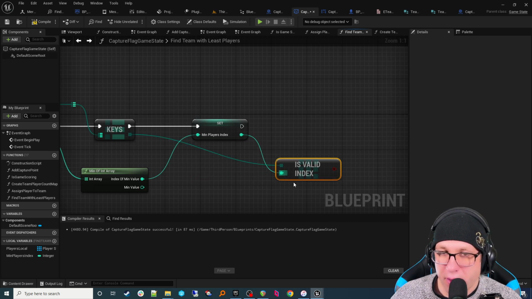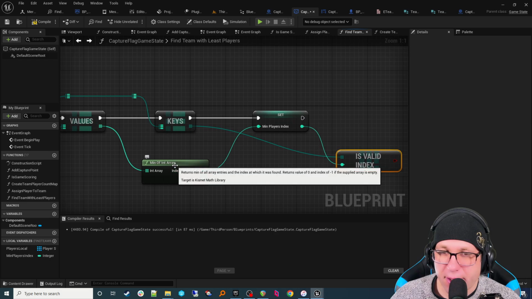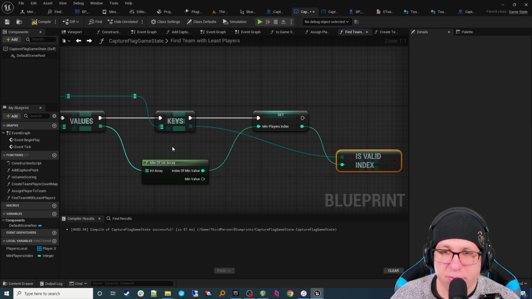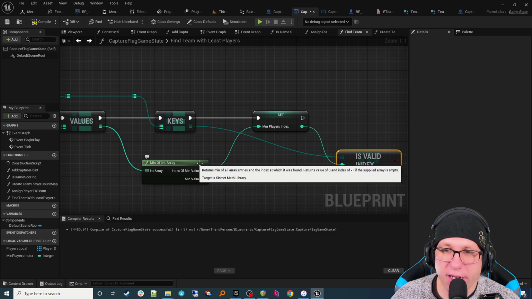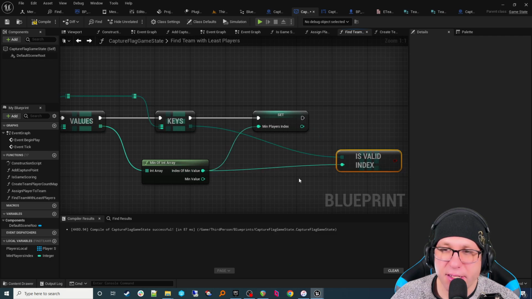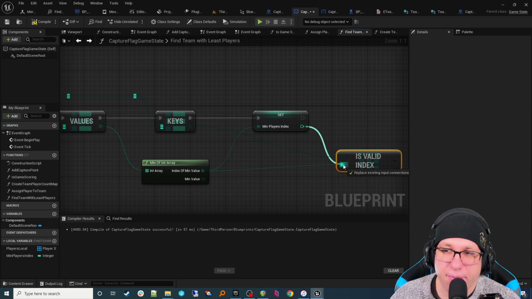This is good for a number of reasons. It's not rerunning. You know how we talked earlier about pure functions? This makes it so this function's only running once. If I had this plugged into here like this, it's going to run twice. And let's say we did have a huge array, and it would have to go find the minimum value. It would have to loop through that entire array. So right here, and this is why I originally saved this in the first place, it's so it only has to run one time.